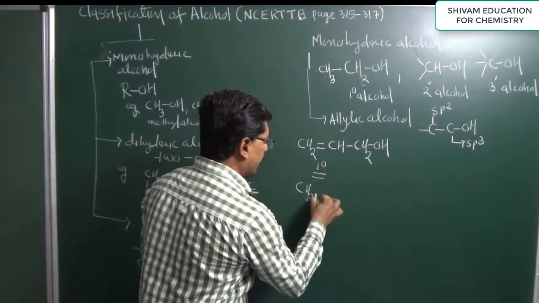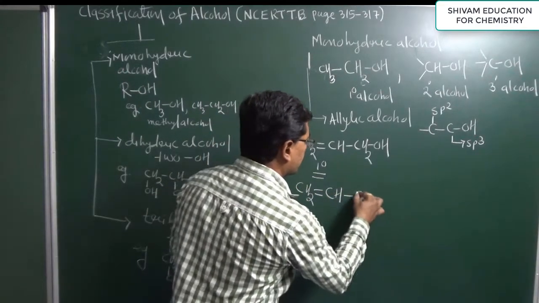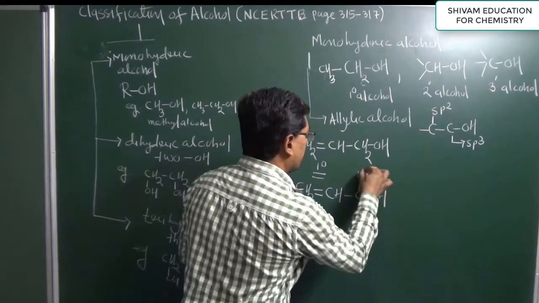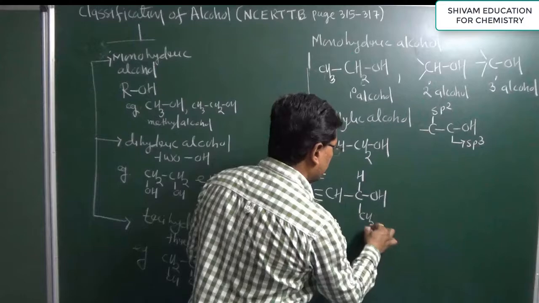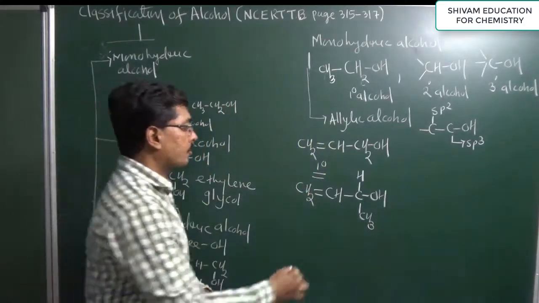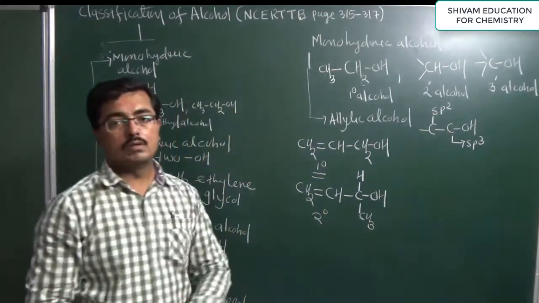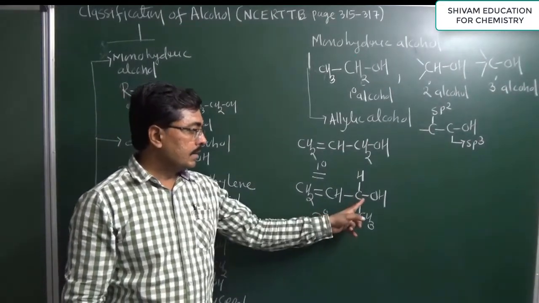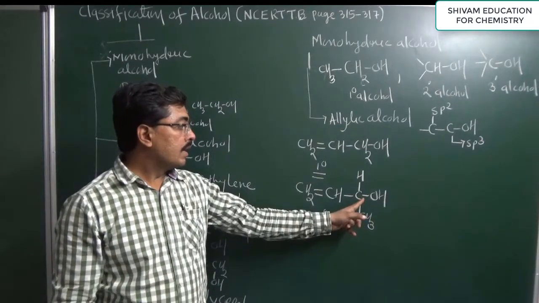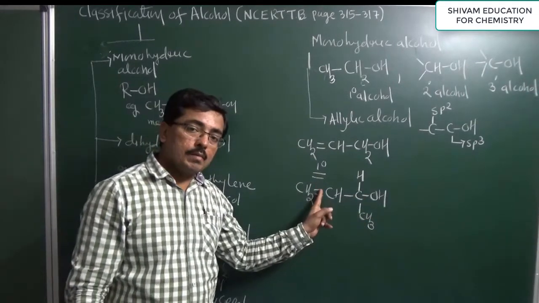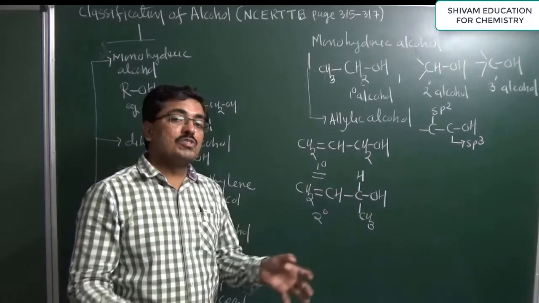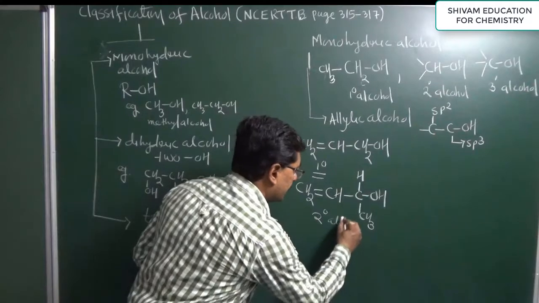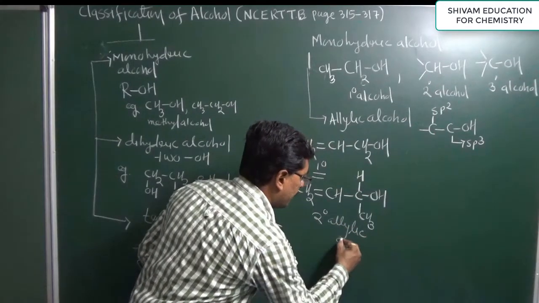In 2 degree allylic alcohol, we can write the structure this way. Here the hydroxyl group is attached to a carbon, and this carbon is attached to another carbon atom. It means the hydroxyl group containing carbon is attached to an sp2 hybrid carbon, and it is also a secondary carbon atom. So it is considered a 2 degree allylic alcohol.